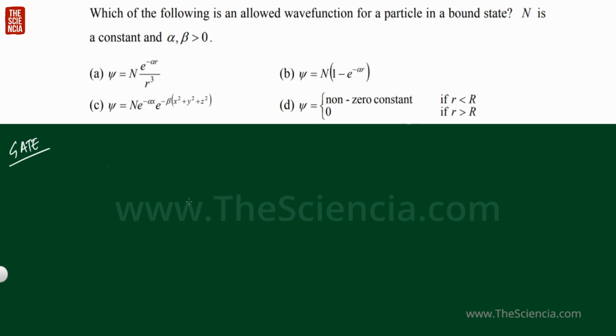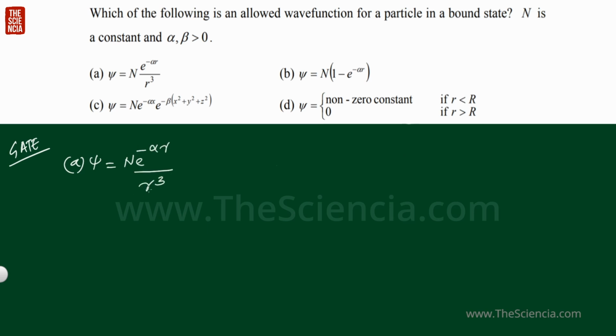That means it is like a particle moving in a box. So the wave function also will be bounded to a certain region only. That is, it will not be extended to infinity. So now we can check each of these options. The first option is psi equal to N e^(-alpha r) / r^3.